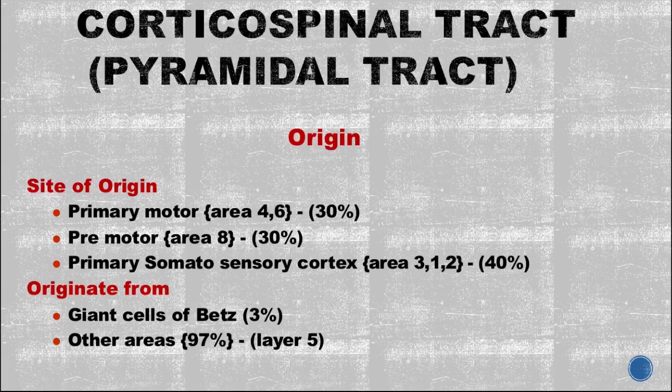The corticospinal tract originates from the primary motor area, premotor area, and primary somatosensory cortex, about 30-40%, and from the giant cells of Betz, 3%, with the other areas making up the 97%. These are the pyramidal cells of layer 5.